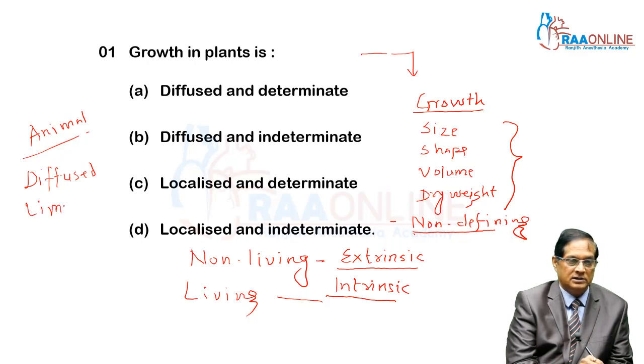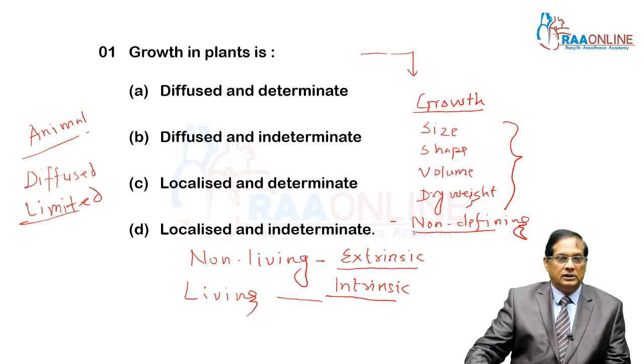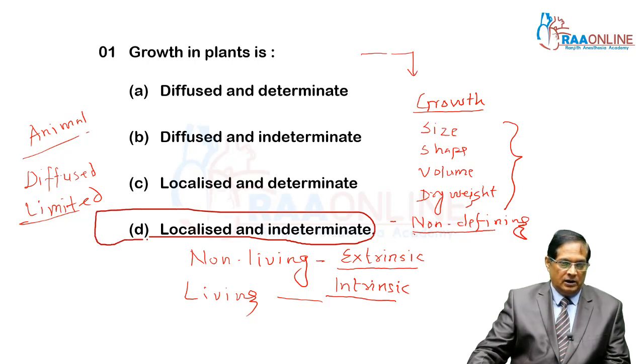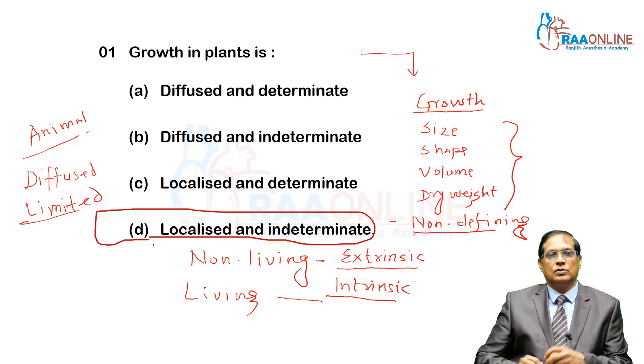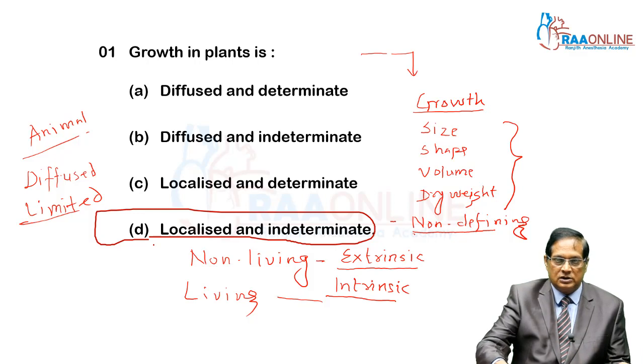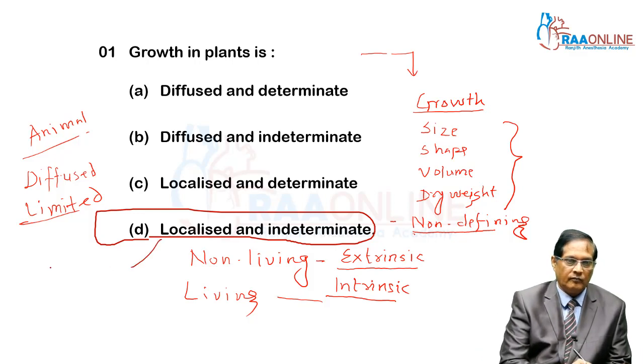Whereas in plant cells, this is the question actually. In plants, the growth is localized and indeterminate. Why is it localized? In plants, growth is due to meristematic cells, and meristematic cells are found in growing areas of plants only. That's why it is localized.